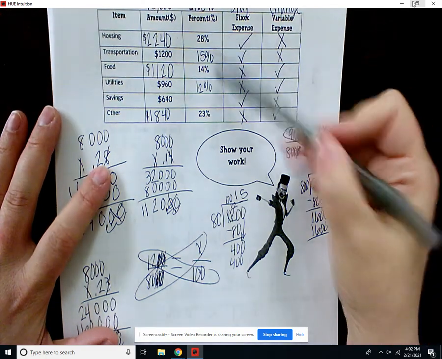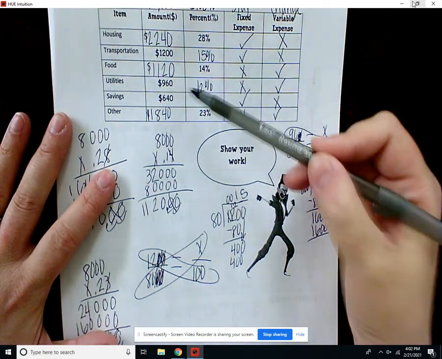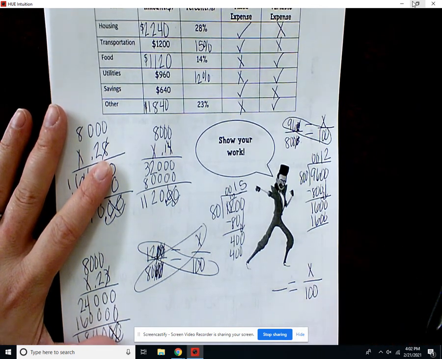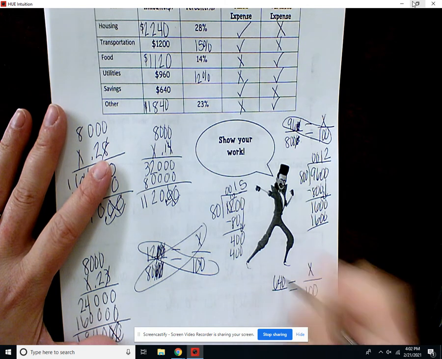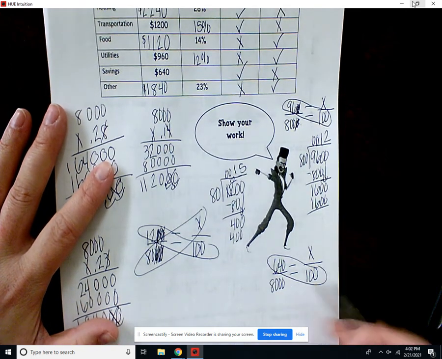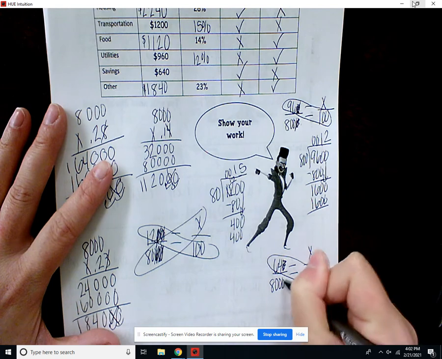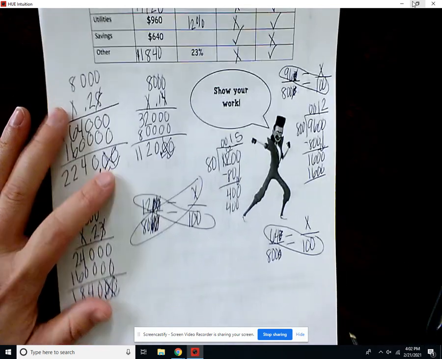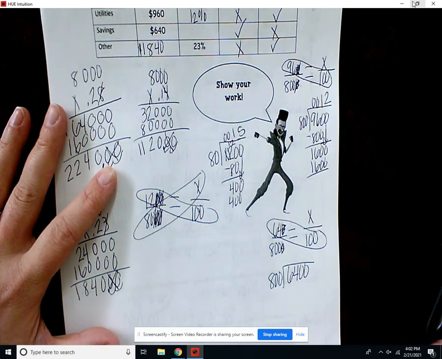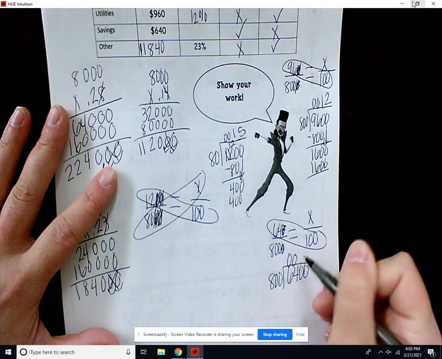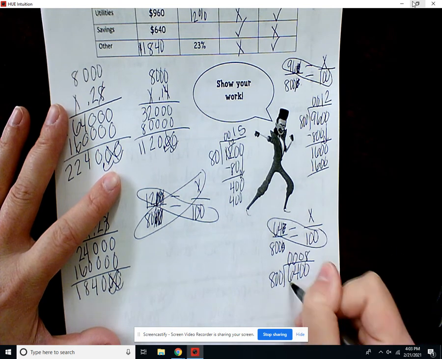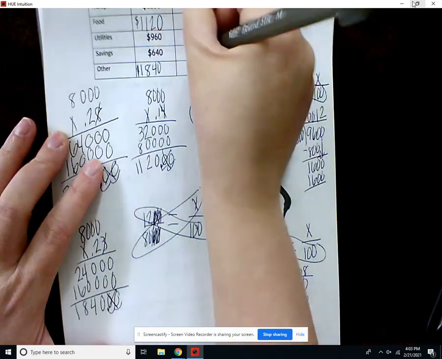If we wanted to, we could add all these up and find the missing percent, but we'll go ahead and just do the proportion to get another practice in. So we have x over 100, 640 on top, and again 8,000 on the bottom. We will cross multiply. We'll mark out a 0. Now 64 times 100 is 6,400. Divide that by 800. It's not going to go into 64 or 640, but it will go into 6,400 8 times. That will go in evenly, and so we get 8%.